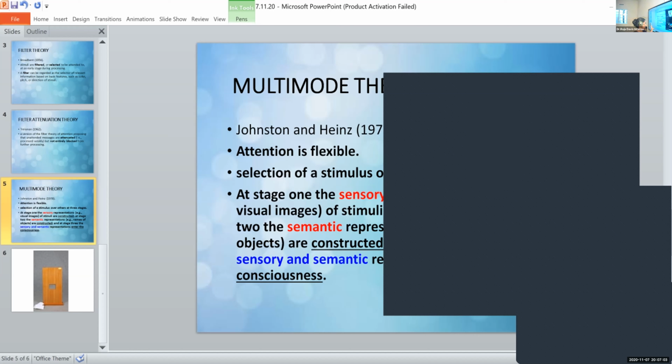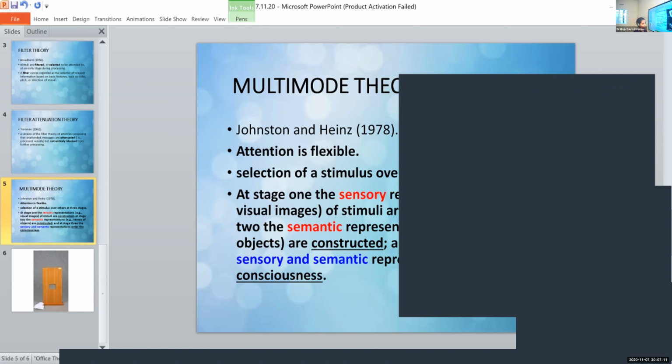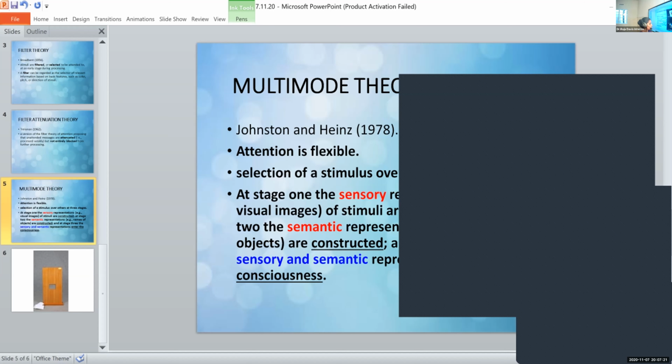Again, in the second stage, semantic representation takes place. There you sort through the different names that you know. Is it a dog? Is it a cat? Because it has fur, four legs, a tail, whiskers, all these things, so you try to find its name. Is it a dog, a cat, or a fox? You search for the names, the labels, the meaning, something meaningful to relate to the things that you see.